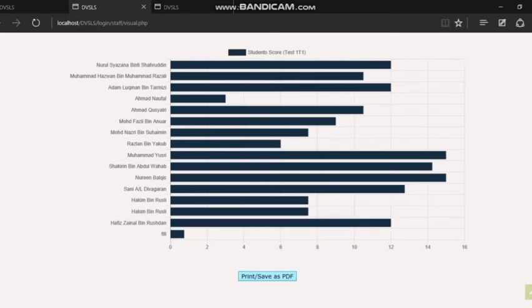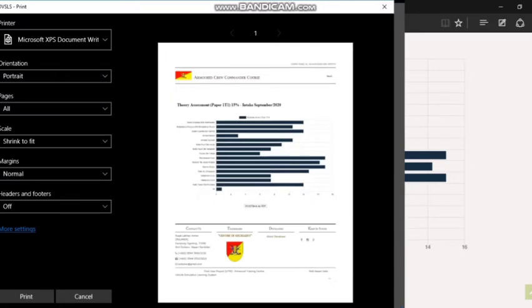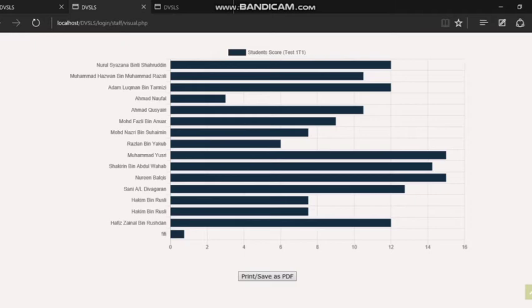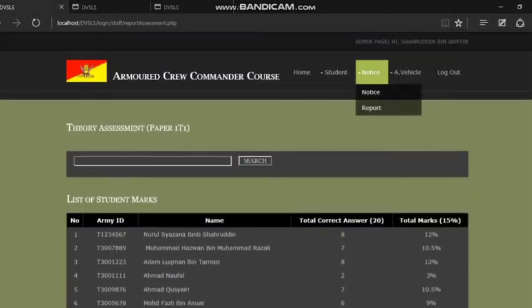So you can just click on this button and you can just print or save as usual. Okay, and then I think there's only for notice. We move to the next.